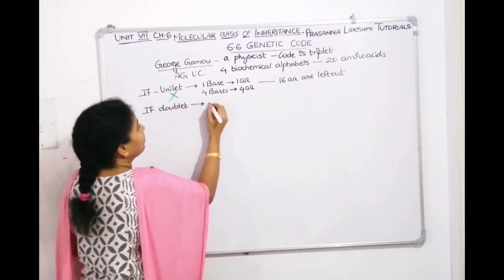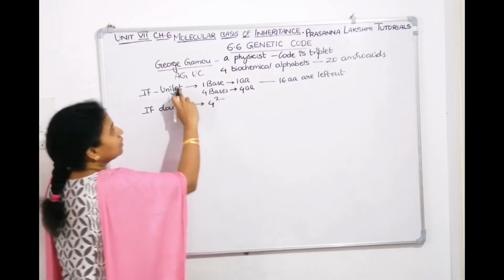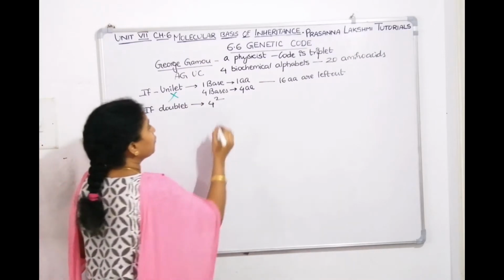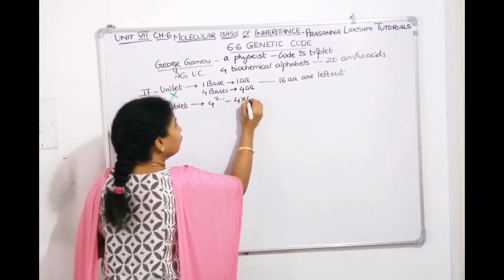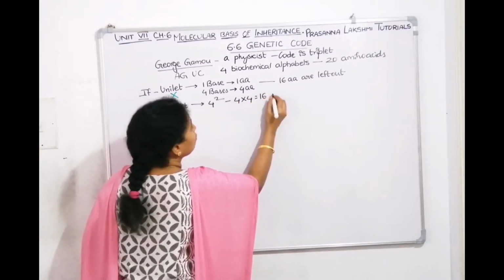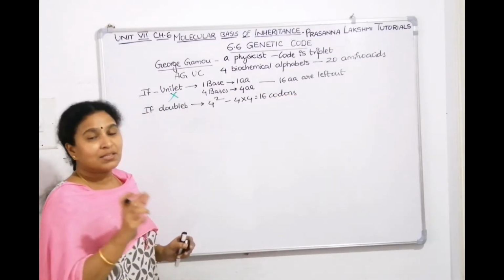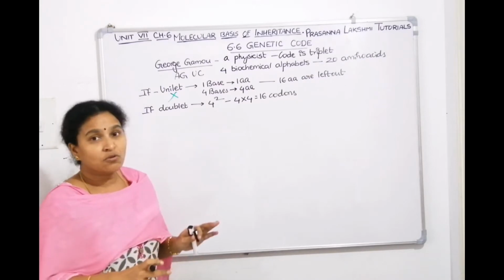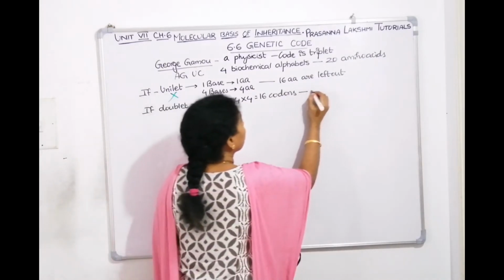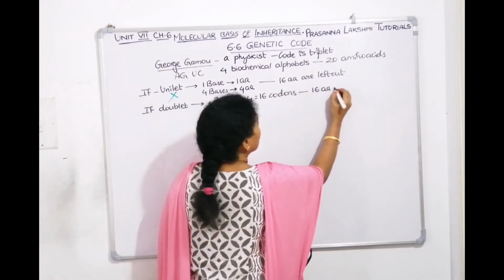If the code is doublet, then 4 power 2. These 4 power 2 combinations, if you make, then it is 4 into 4. You will get 16 codons. The information which is present on the RNA is called codon. Then 16 codons will code for 16 amino acids.